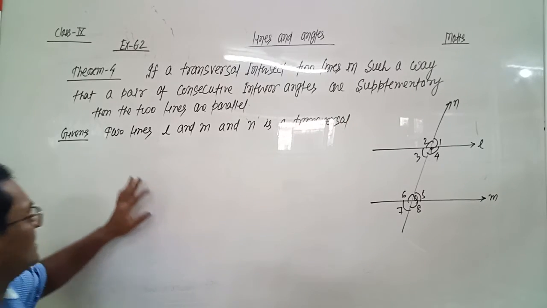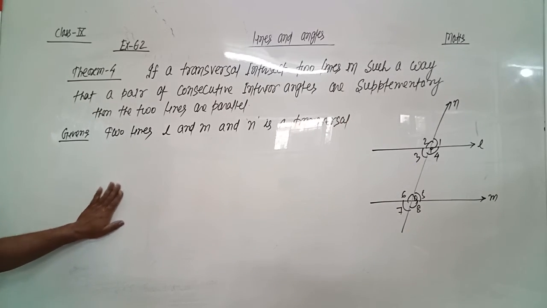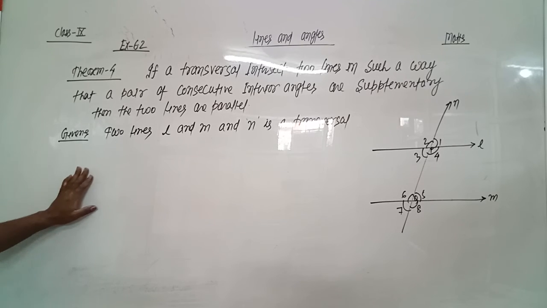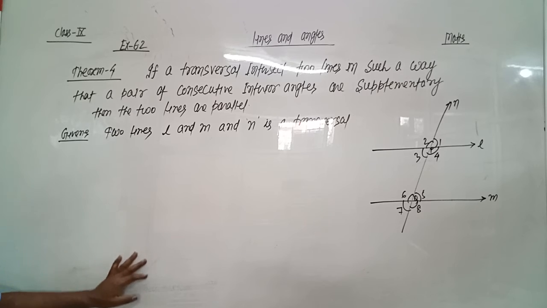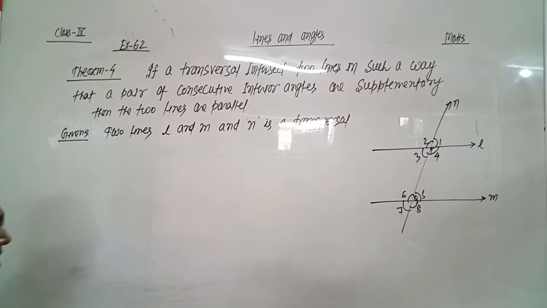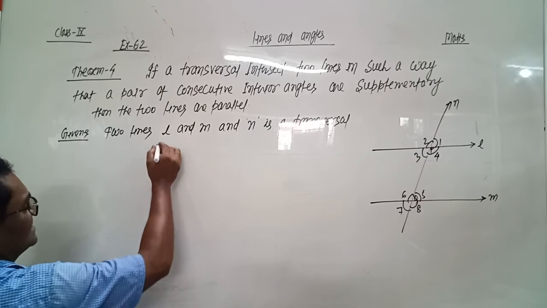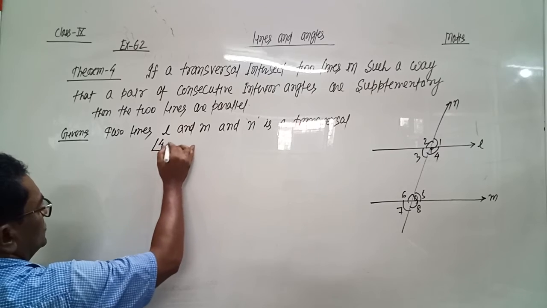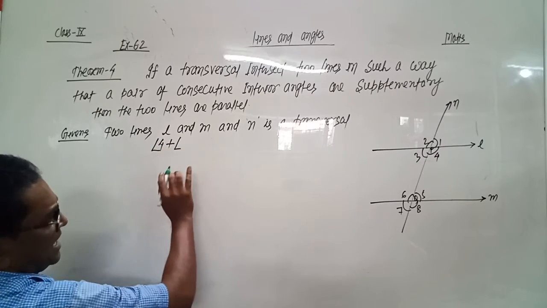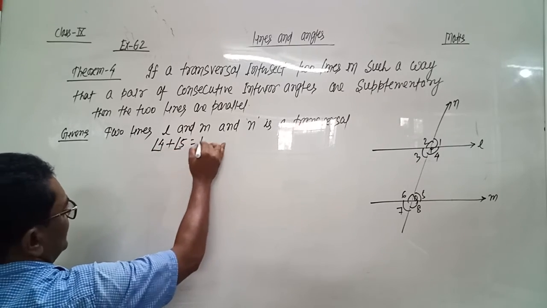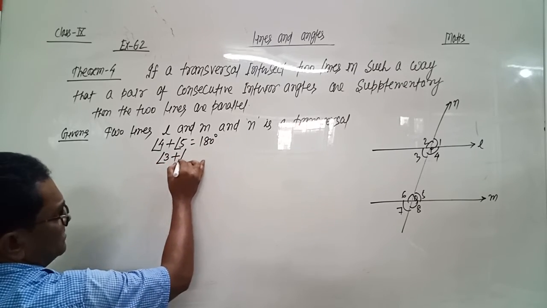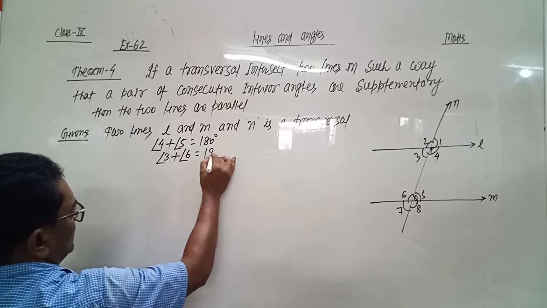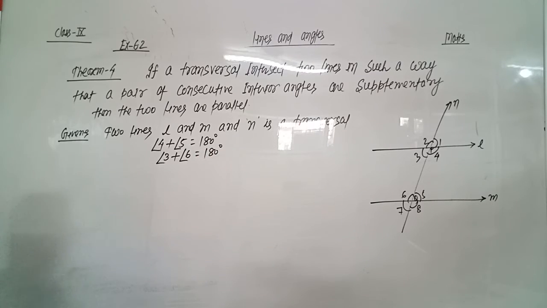Also we are given that a pair of consecutive interior angles are supplementary, means angle 4 plus angle 5 equals 180 degree, and angle 3 plus angle 6 equals 180 degree.